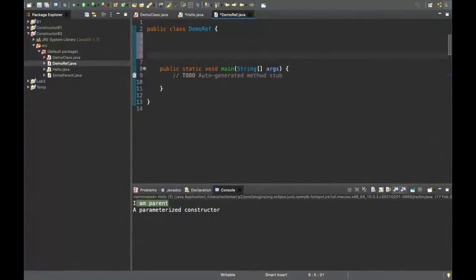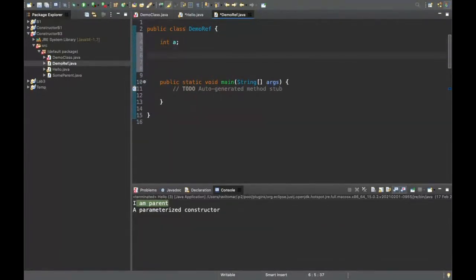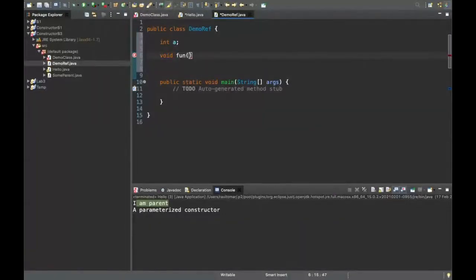What we can take here is, suppose I create a variable int a. I would require many classes to demonstrate this, but still I'll try. Void some function.